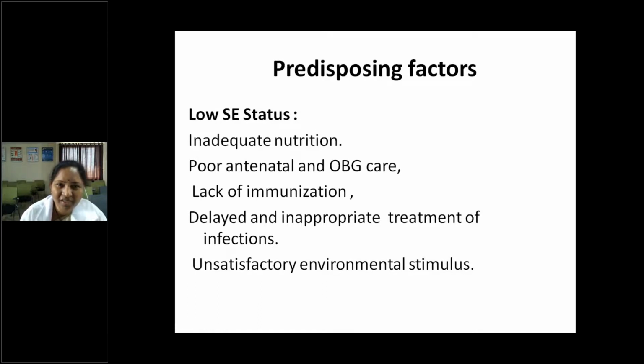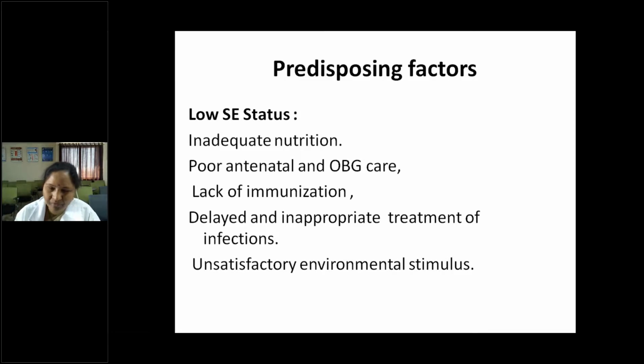Next, coming to the predisposing factors. So family history, especially socioeconomic status, is very, very important. Low socioeconomic status can lead to inadequate nutrition. So inadequate nutrition, severe acute malnutrition, severe protein energy malnutrition, if the onset is less than 2 years, because maximum brain development takes place by 2 years of age. Almost 95 to 98% of brain development is finished by 2 years of age, starting from in utero life.